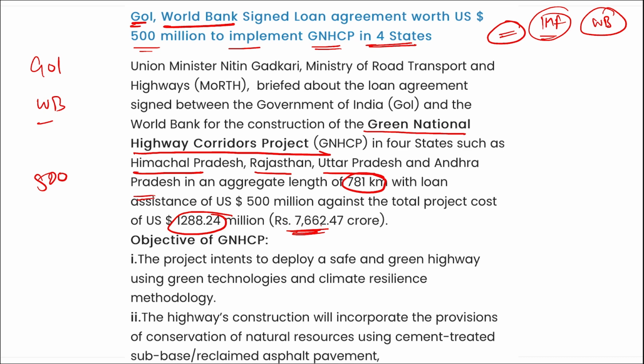So similarly, you can say the Government of India signed a loan agreement with the World Bank for the development of this Green National Highway Corridor project, and this will be in 4 states: Himachal Pradesh, Rajasthan, UP and Andhra Pradesh.